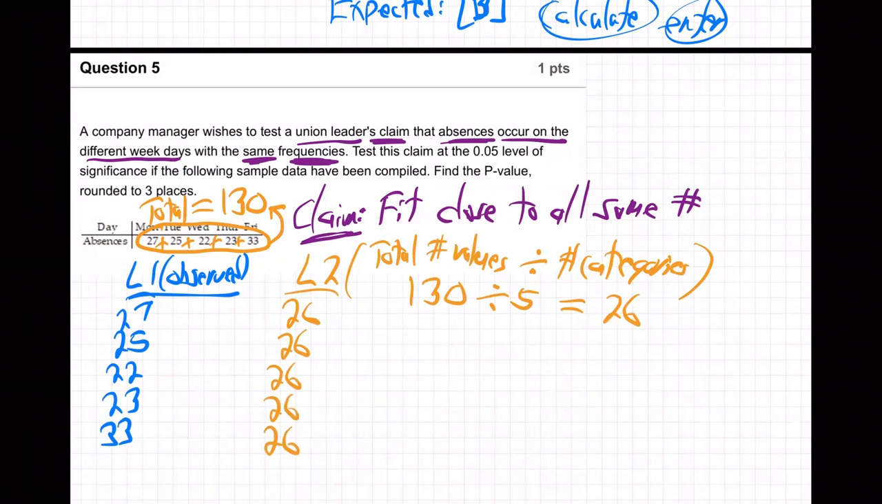Why are they all the same? Well, that's what the union leader is claiming, that they're all the same, right? So if they really were all the same, they would all be 26, because that would be all 130 absences. I added these up and found out there was 130 absences. Divided into 5 categories means if people are absent equally Monday through Friday, then they would have 26 absences on each day. See, that all comes from this keyword, same frequency. So put these in L1, put these in L2 on your calculator.